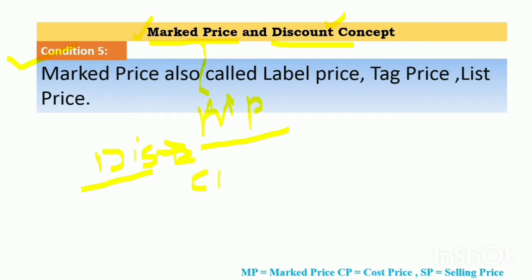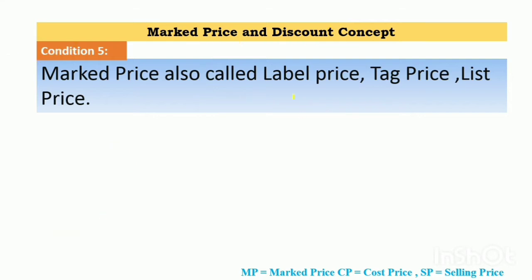If the CP and the SP, our old friends, that is cost price and selling price, are given, we can work on the problem of market price. It means that market price works independently. Now looking at the case of discount, while calculating the discount, it is important that the MP, that is the market price, or the SP value should be given in the problem. Only then can the discount be calculated.